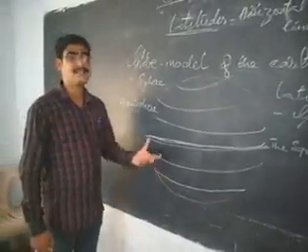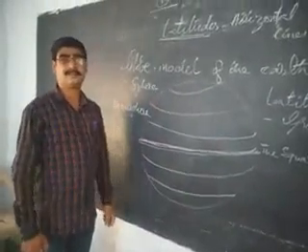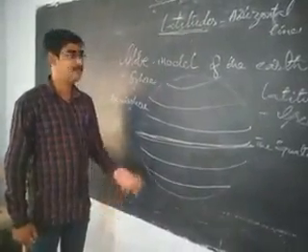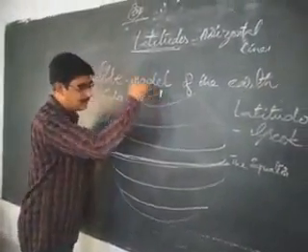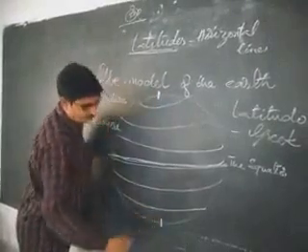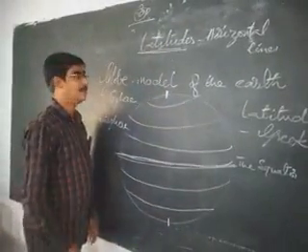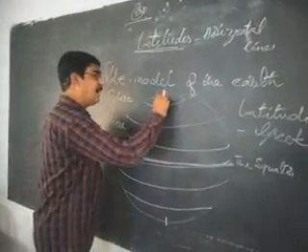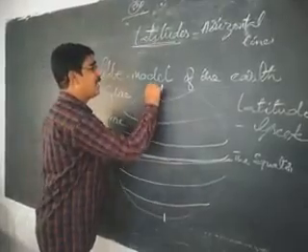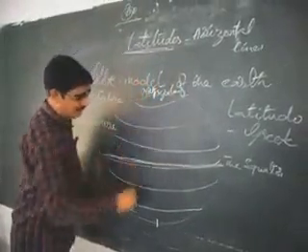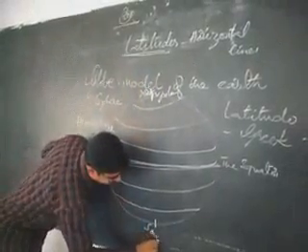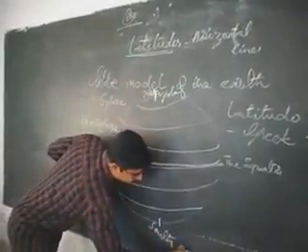We know the earth has two fixed points. What are the fixed points? We call them the poles. One is above the earth and the other one is below the earth. The one above is called the North Pole. What is it? North Pole. And below the earth is called the South Pole.